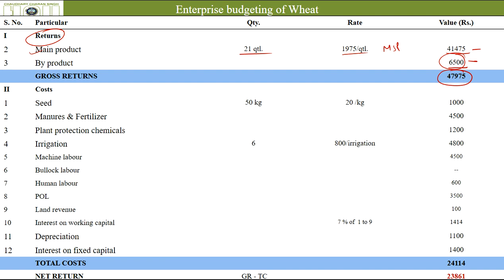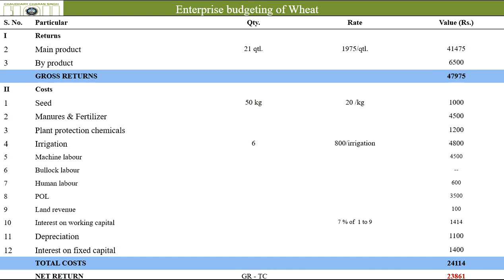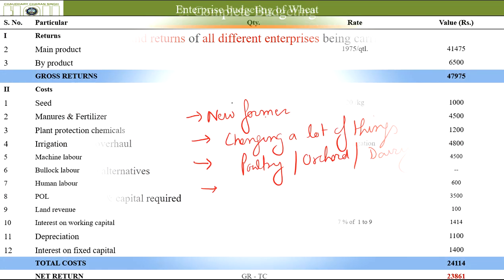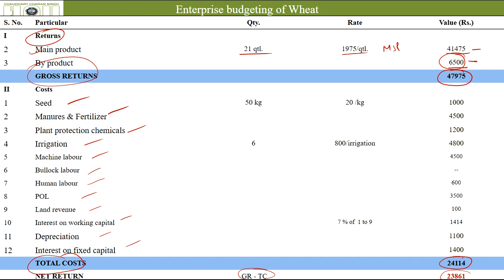What are the costs we are going to incur on seed, fertilizer, plant protection chemicals, irrigation? All these things need to be listed down first. Then total cost will be coming out at 24,114. And net returns, the profits, will be gross return minus total cost. So it will be coming out at 23,861. So this is how we can calculate the profitability of different types of choices we have. That is called relative profitability.